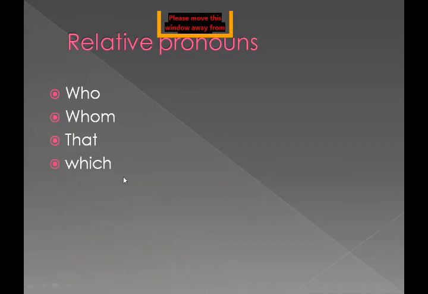That and which are the relative pronouns we use with animals and things. And when we want to talk about a human being, we use who and whom as our relative pronouns.